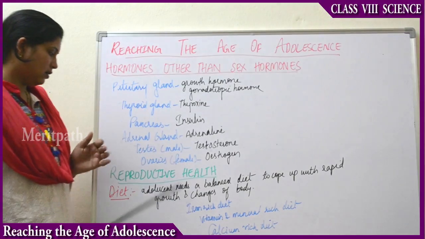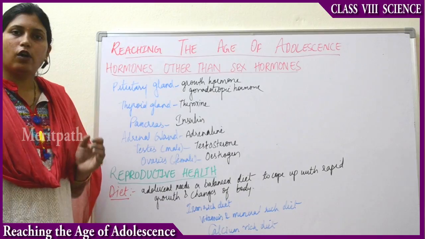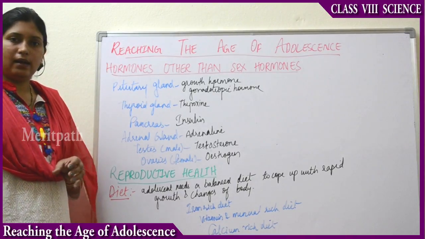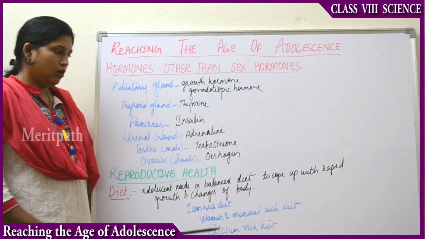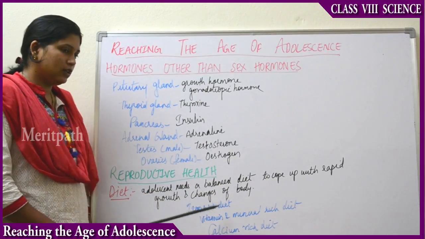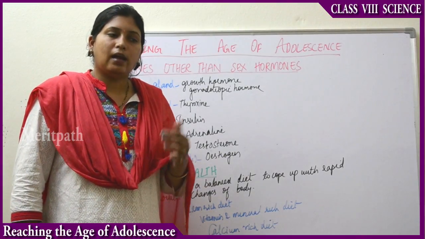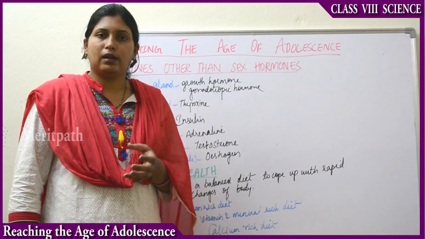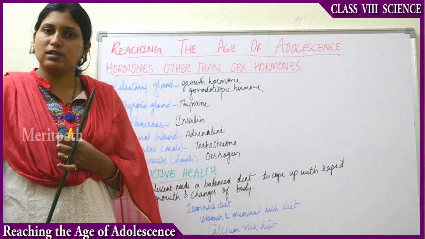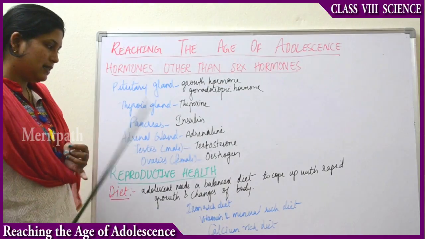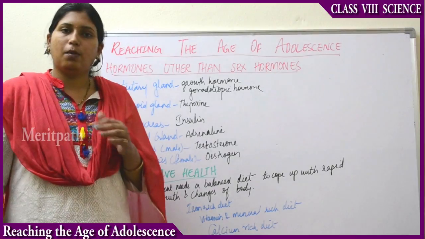So what is diet? For good reproductive health, for proper development of your whole body, you need a proper diet. Adolescents need a balanced diet to cope with the rapid growth and changes of the body. As a teenager, at this stage of onset of puberty, you need a good balanced diet composed of all the major nutrients required for the body. And this diet is necessary to maintain the rapid growth and changes of your body.